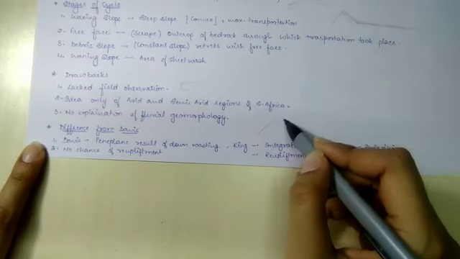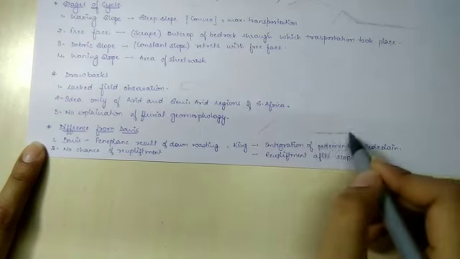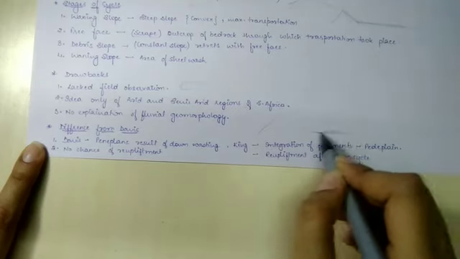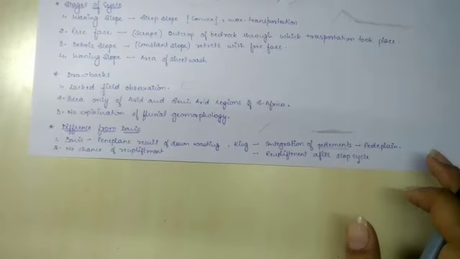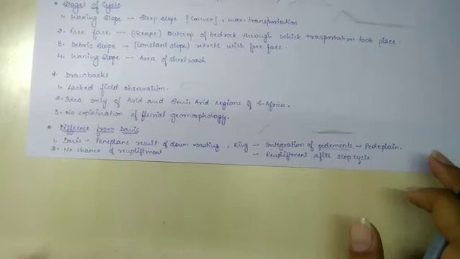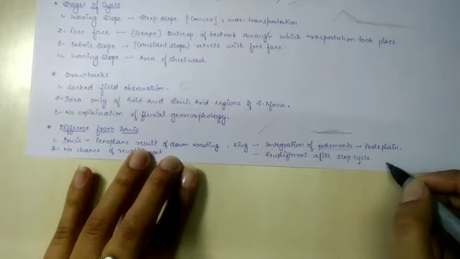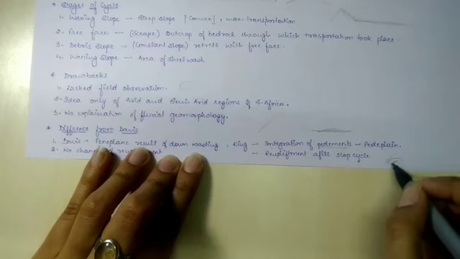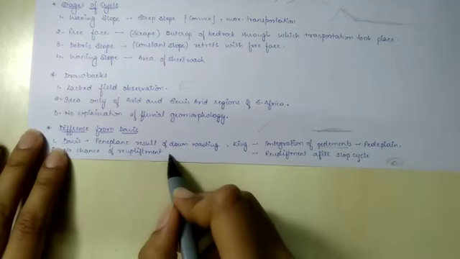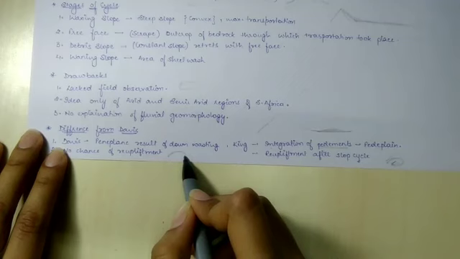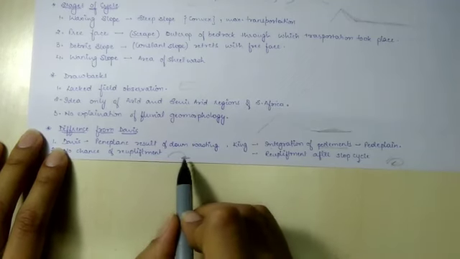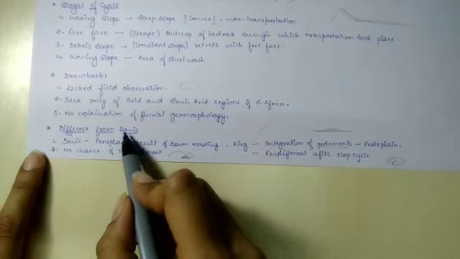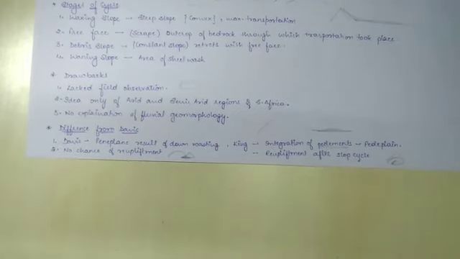Once the process has completed, there will be no upliftment taking place, so the cycle will stop here. But King said that after the whole cycle has taken place, re-upliftment will again start. So this was a cyclic concept, while in Davis' model, once it has taken place, it will stop and upliftment is never going to take place again. So these are the major differences between the Davis and King models.